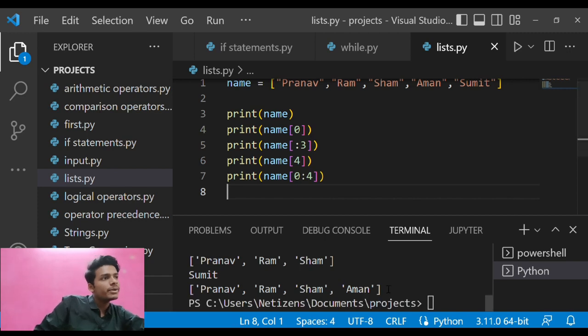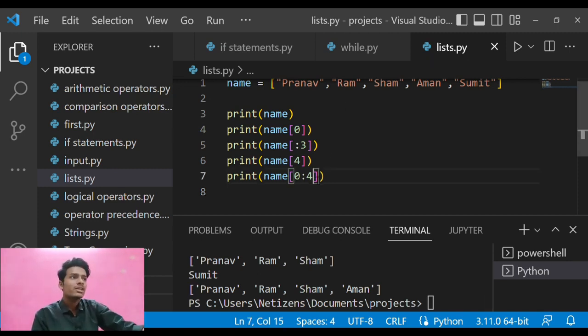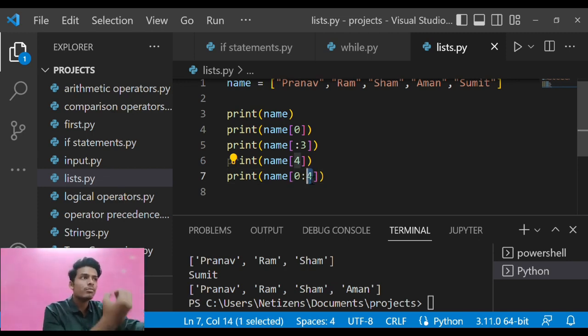If I print it here, it will automatically print Pranav, Ram, Sham and Aman. It takes the first name from 0, but it will not take the fourth number. Understand this: Python never takes the last number's data.